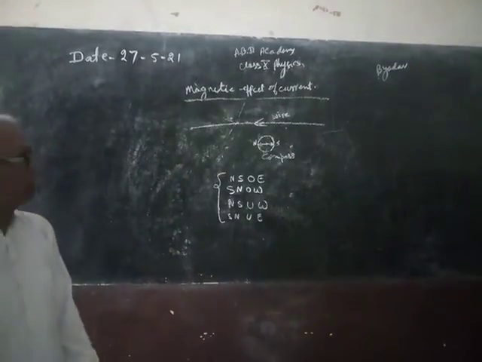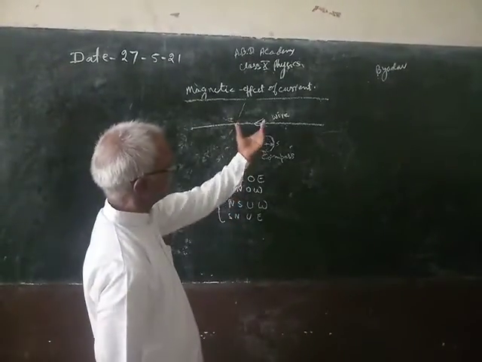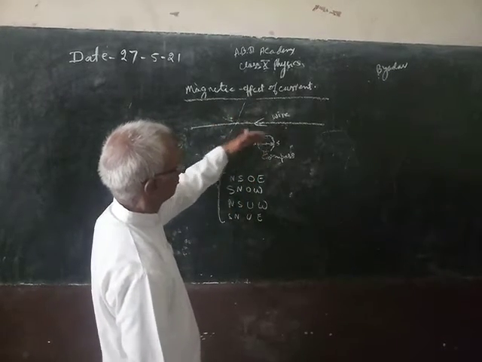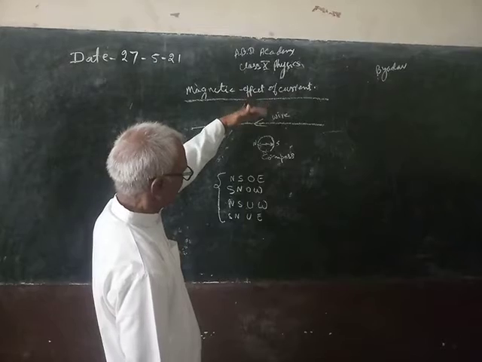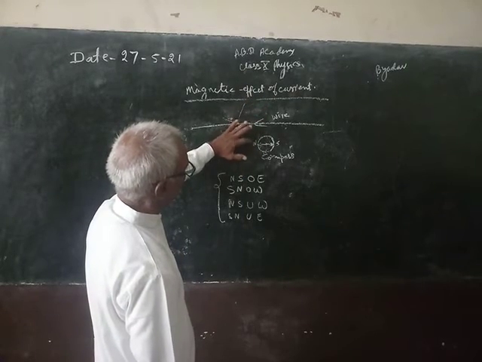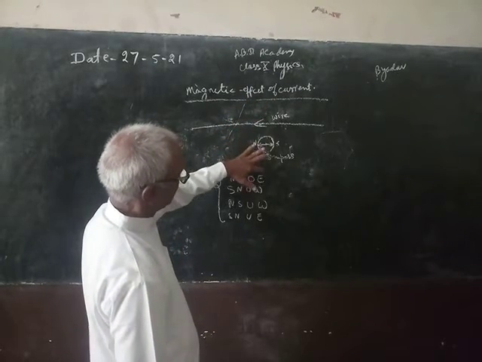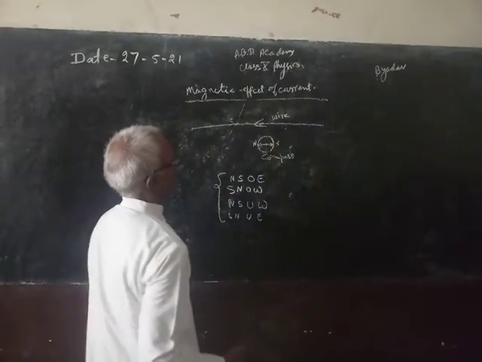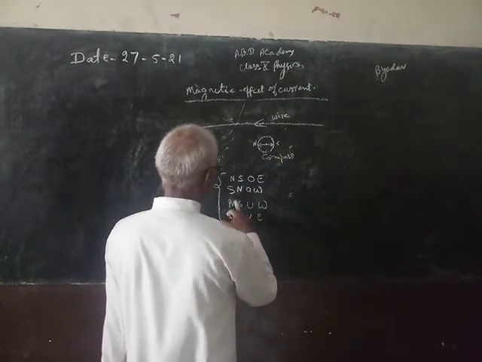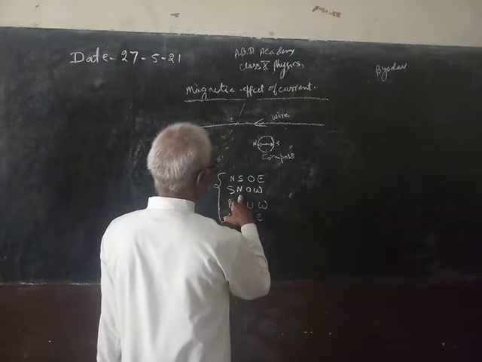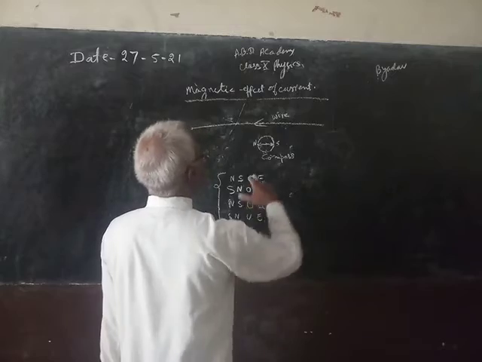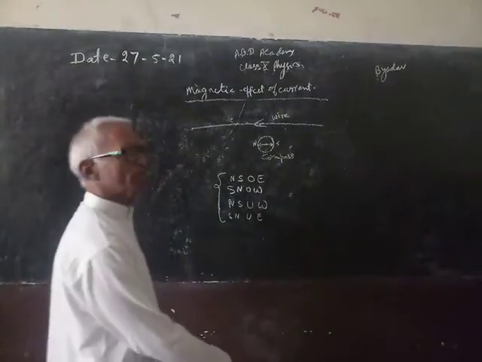Try to understand this. He first took a wire and passed current from north to south over the needle. Then he saw that the north pole of the needle deflects towards east. But when he reversed the direction of the current through the wire, means south to north with the wire over the needle,